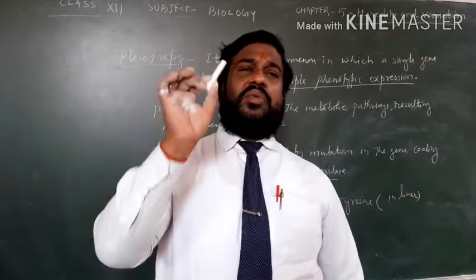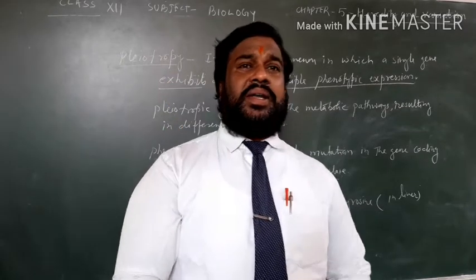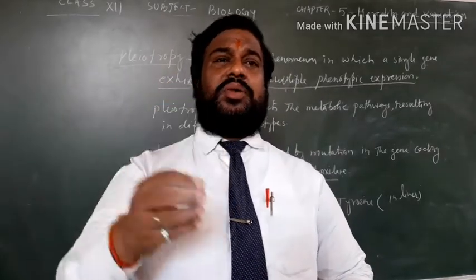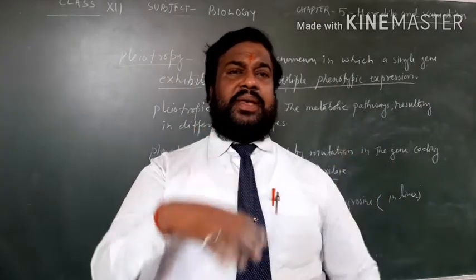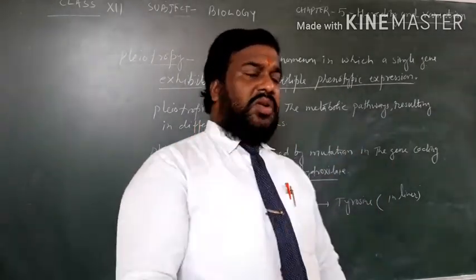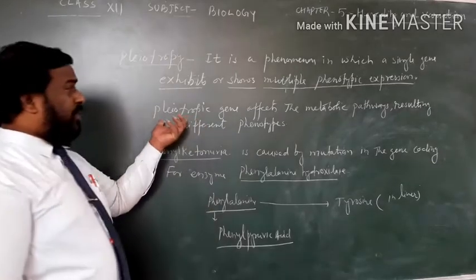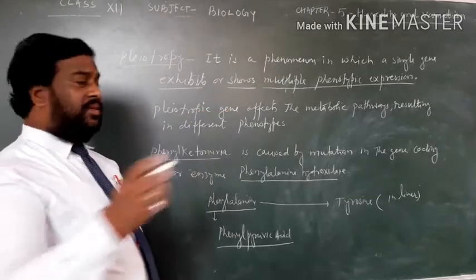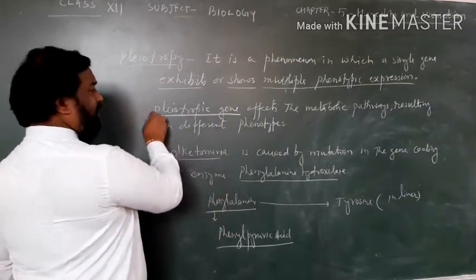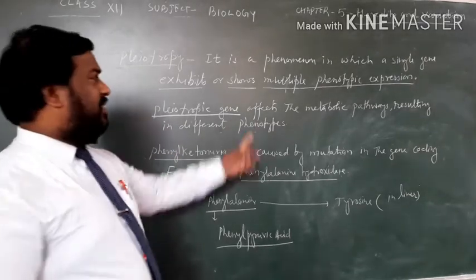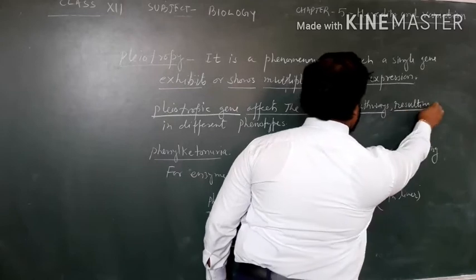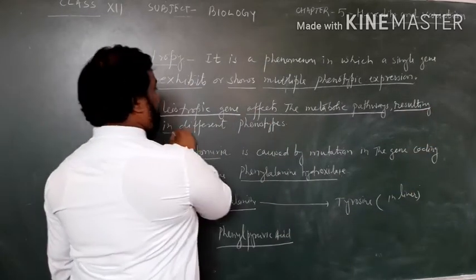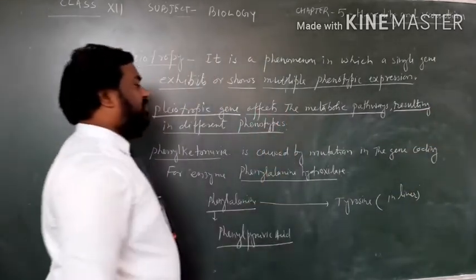Means one gene has the ability to show many phenotypic expressions. So a pleiotropic gene, having a single nature, affects the metabolic pathway resulting in different phenotypes.